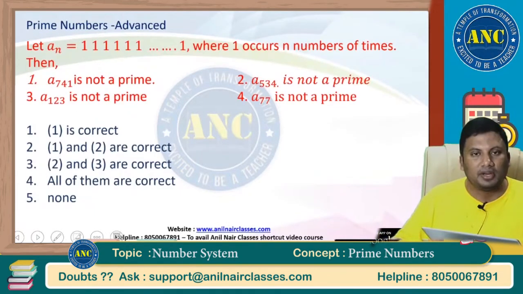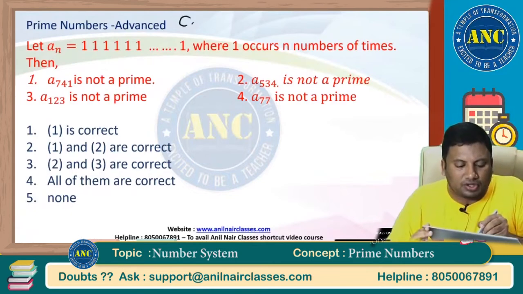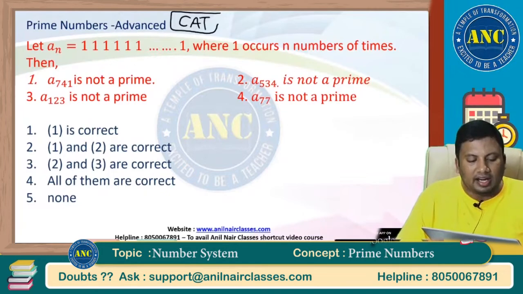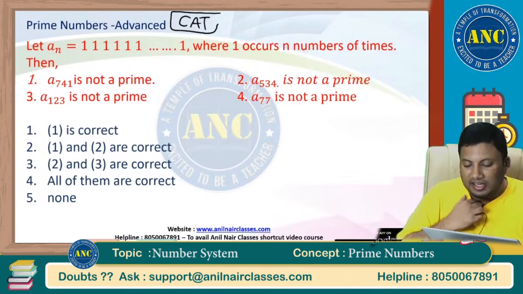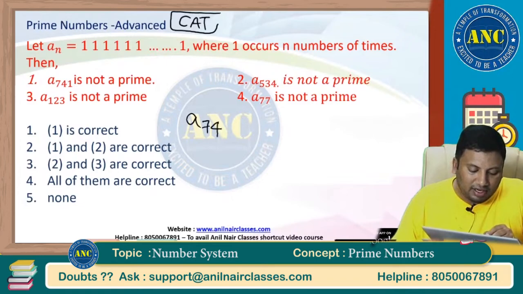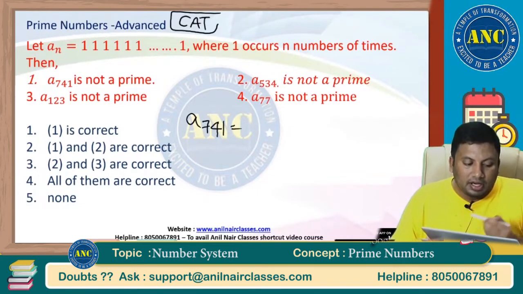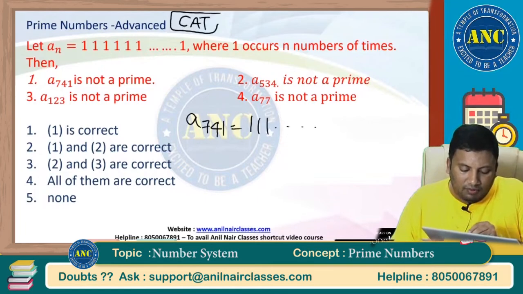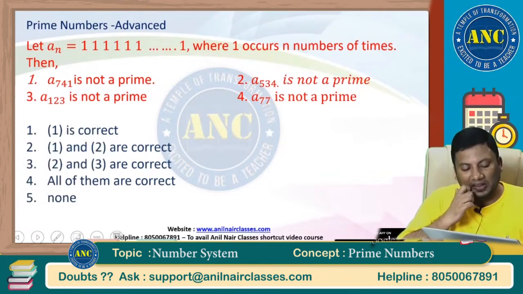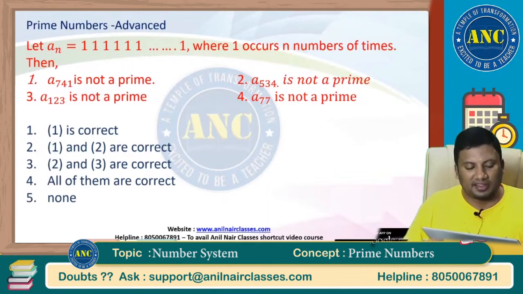Now see this question. Absolutely CAT level question. A n, where 1 occurs a number of times: A 741, with 1 1 1 1 1 written 741 times. Take a screenshot of this question and please try to solve it.